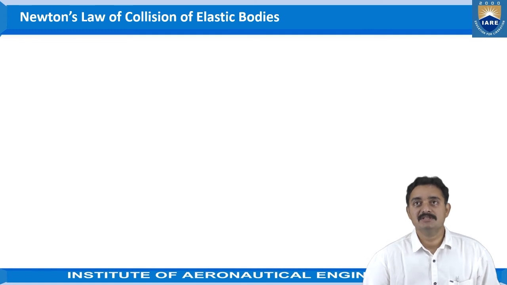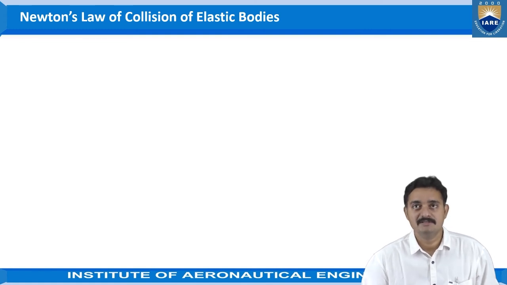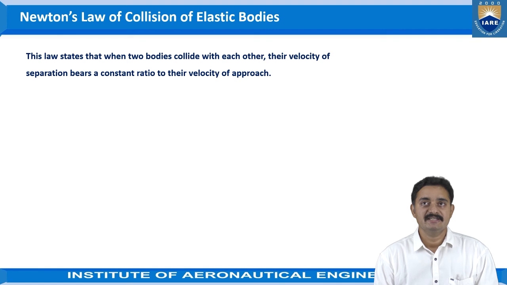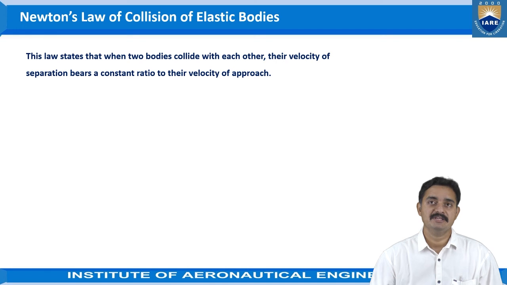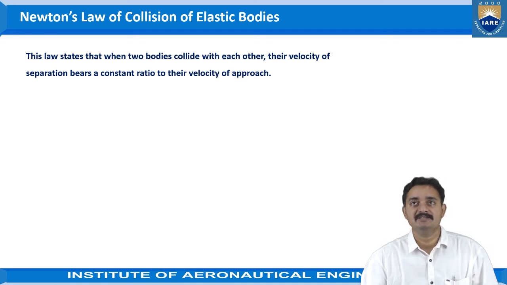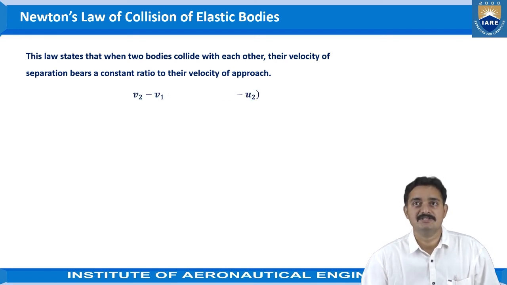Now let us see Newton's law of collision of elastic bodies. This law states that when two bodies collide with each other, their velocity of separation bears a constant ratio to their velocity of approach. Okay, so this is the statement given by Newton, and it is termed as Newton's law of collision of elastic bodies.